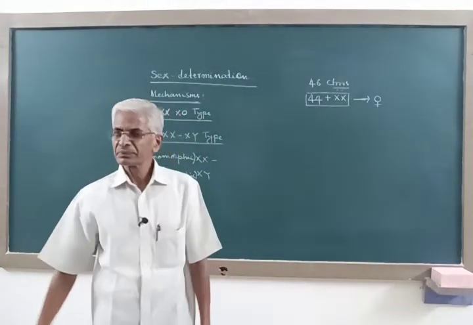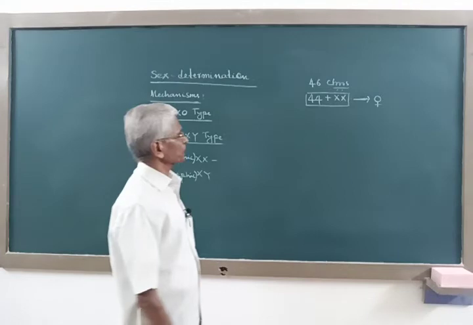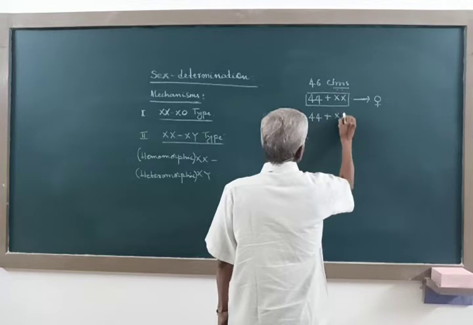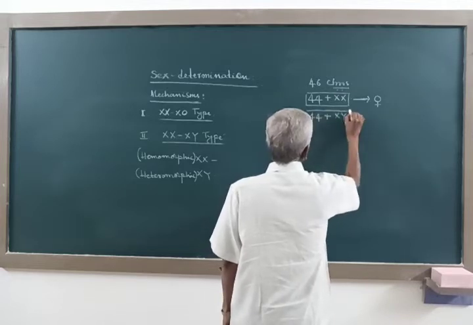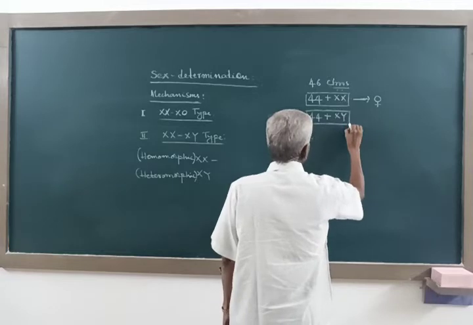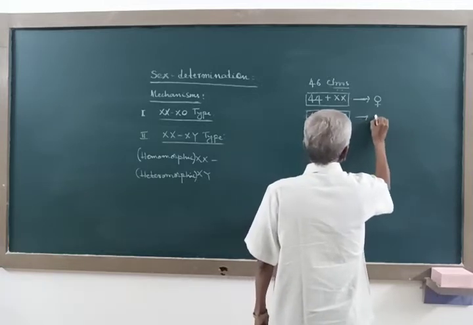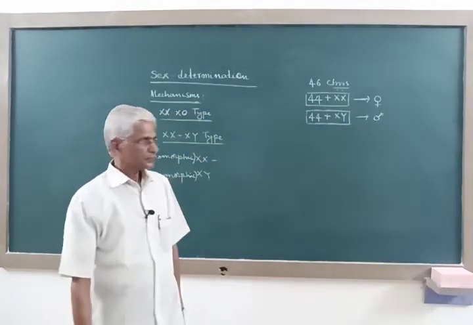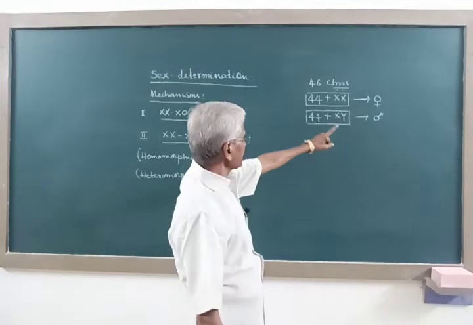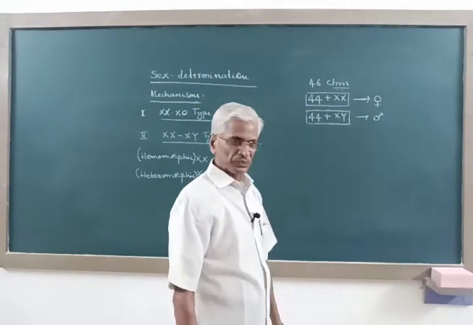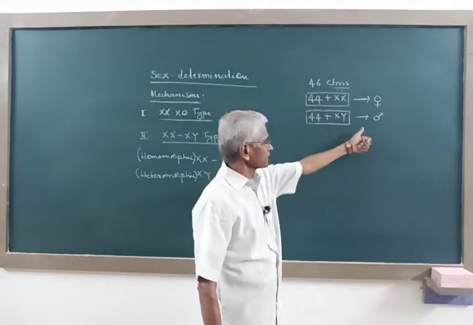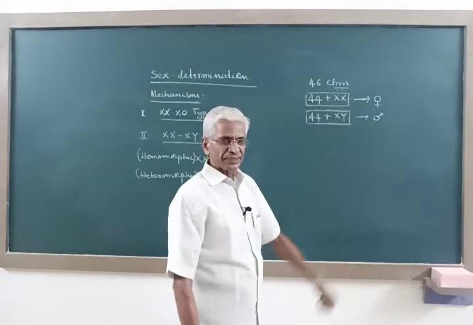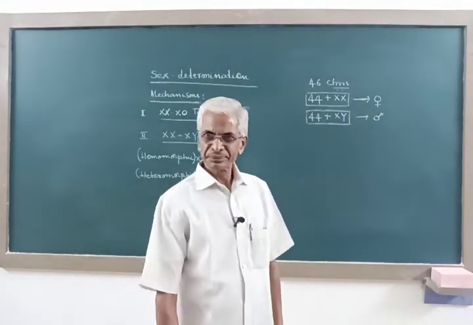So females have 44 autosomes and 2 X chromosomes, and if there are 2 dissimilar sex chromosomes, 1 X chromosome and 1 Y chromosome, here the sex will be male. So females have 2 X chromosomes in addition to 44 autosomes, and the males will have 1 X chromosome and 1 Y chromosome in addition to the autosomes.